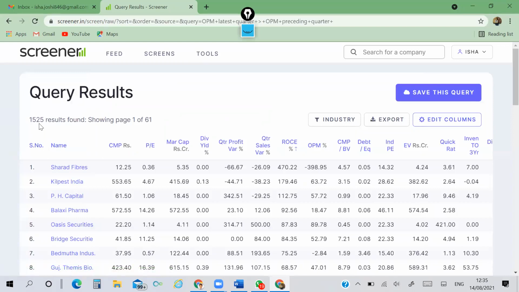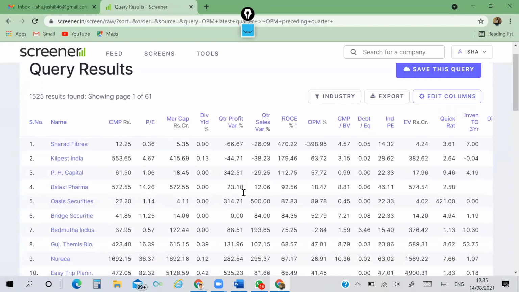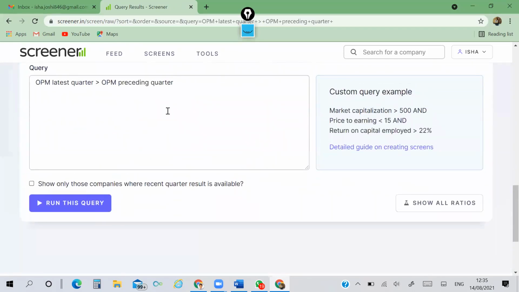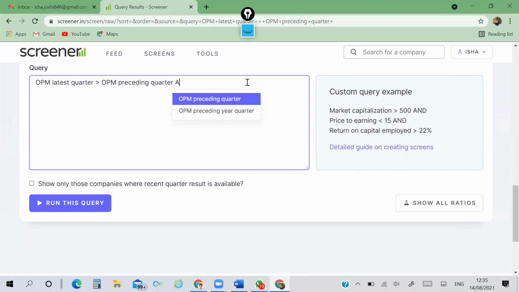Total 1525 results found. See, you can make queries on this basis. This is just one example, and we can expand the query. While adding another condition, you have to write "and" here.